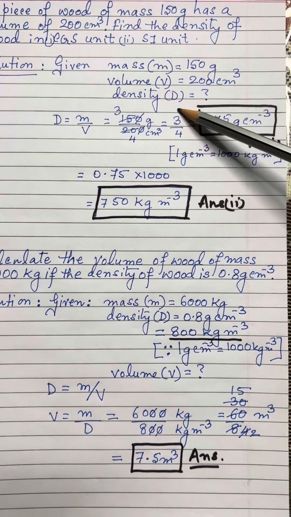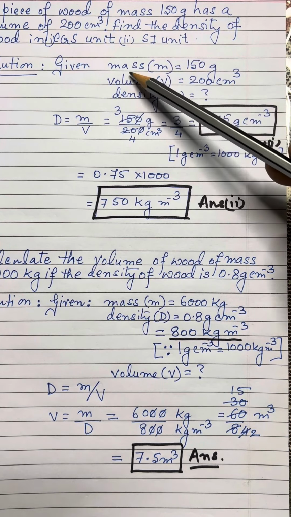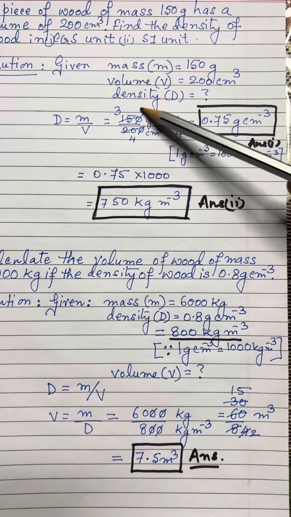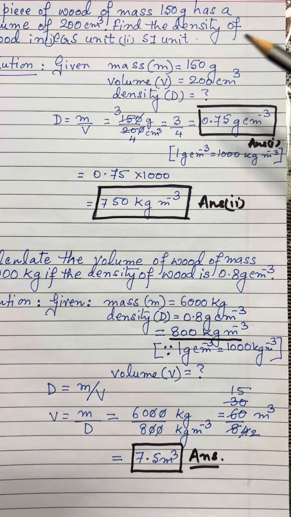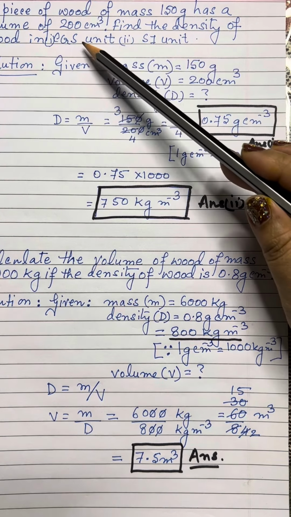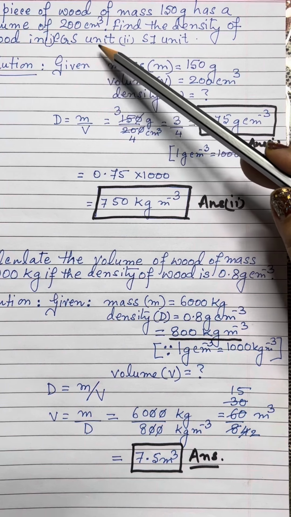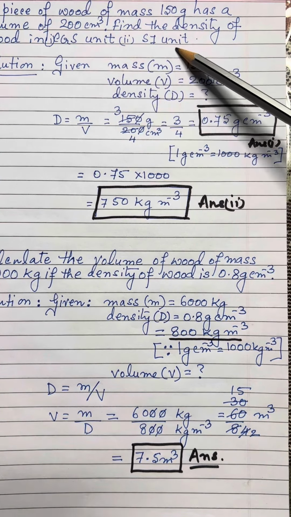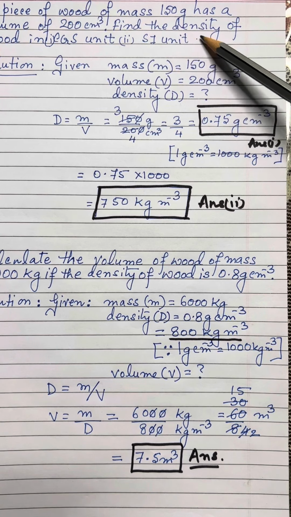So, we have written m, mass will be represented by m, volume will be represented by V, density will be represented by D. So, we have written everything. Now we have to find out the density first in the CGS unit and secondly in the SI unit also.